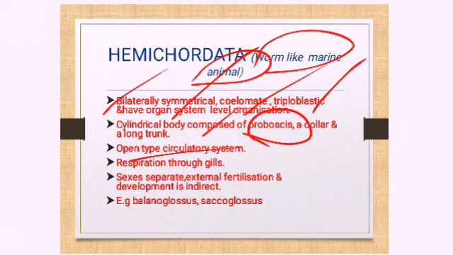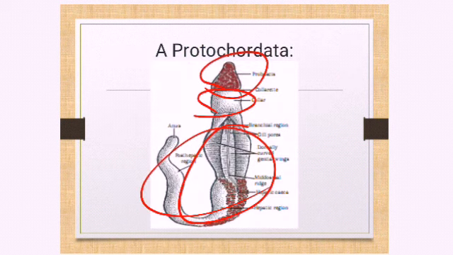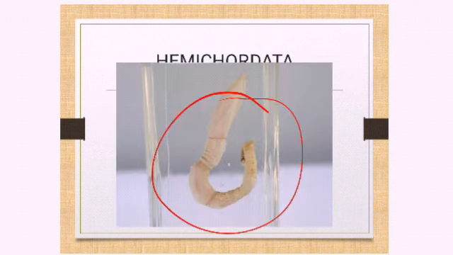Open type of circulatory system. Blood is pumped and flows into the spaces without any arteries and veins. Respiration, gills are present, sexes are separate, external fertilization and development is indirect. Example is what? Balanoglossus is an example for what? Balanoglossus is an example for hemichordata.